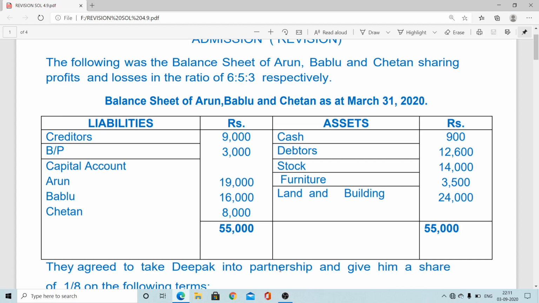This is the closing entry, the transferring entry. If any item is on the asset side, say for example goodwill is there, or a profit and loss account debit balance is there, that will come on the "to" side: partners' capital to goodwill for elimination, to profit and loss account if any undistributed loss is there. So it is very simple to make the partners' capital account.